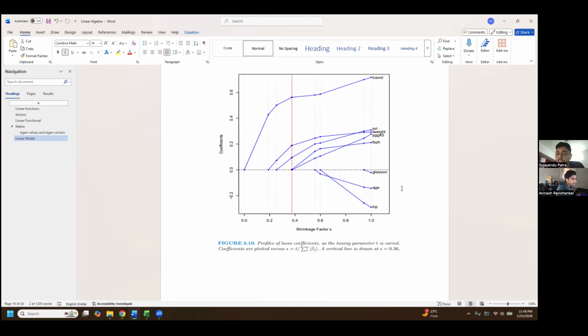He's not commenting on which one is the best choice, but the idea is that if you choose some value of s here, that is automatically doing some variable selection for you, because some coefficients are set to 0. So those variables are rejected. Yes, exactly.